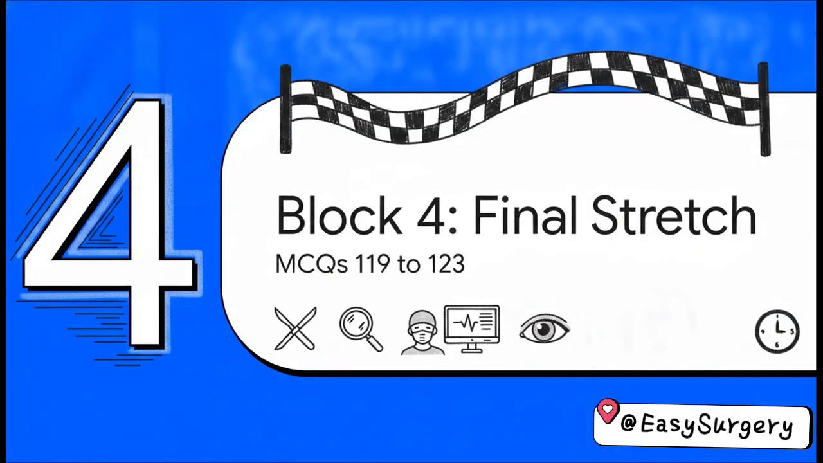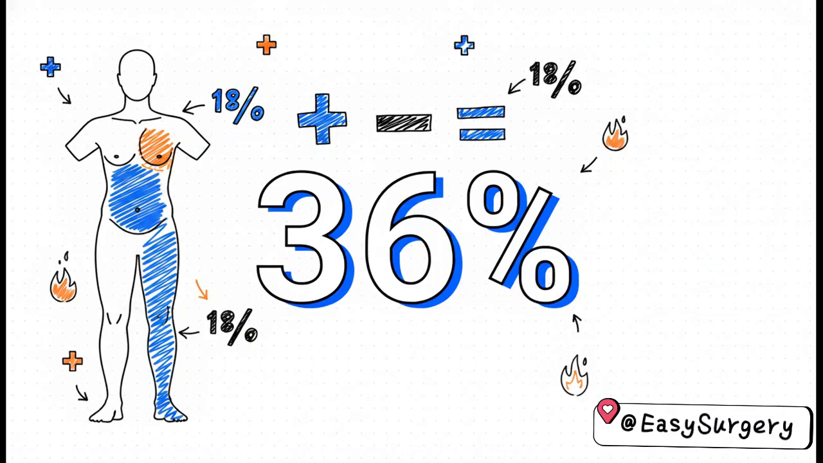You have made it to the final sprint. This is Block 4, the final stretch. We're tackling our last 5 questions, MCQs 119 to 123. Let's finish strong. The absolutely crucial mathematical takeaway for Q119 is 36%.